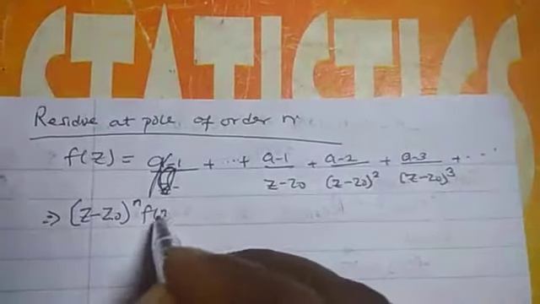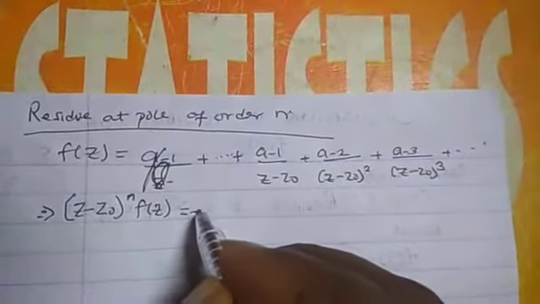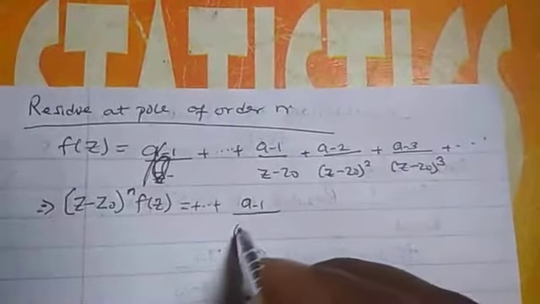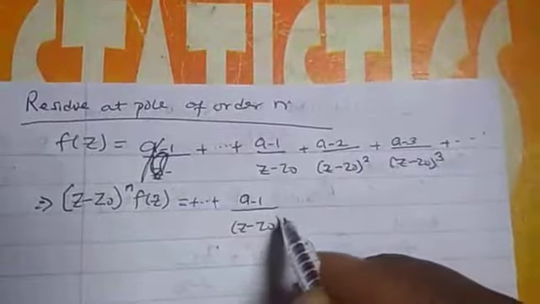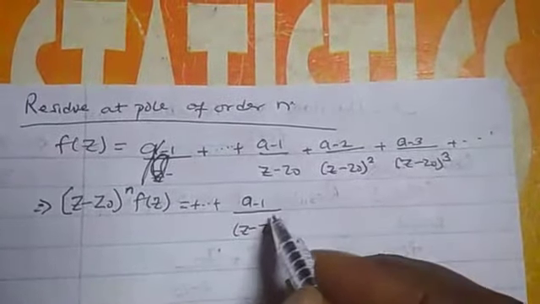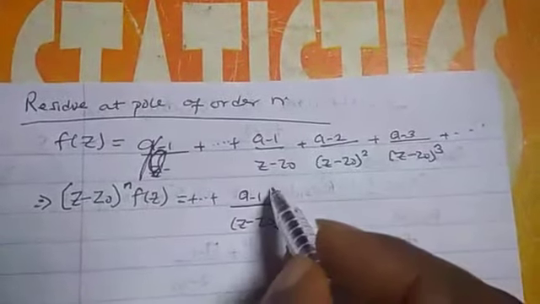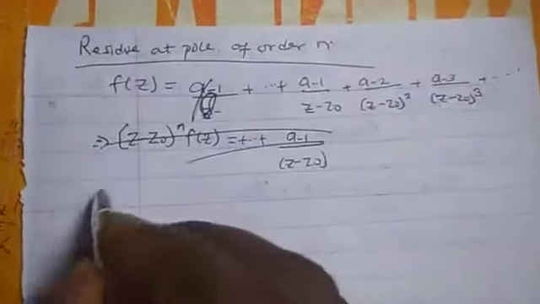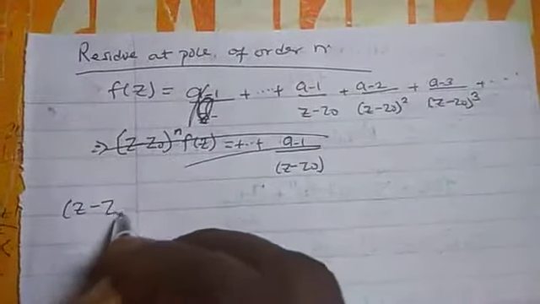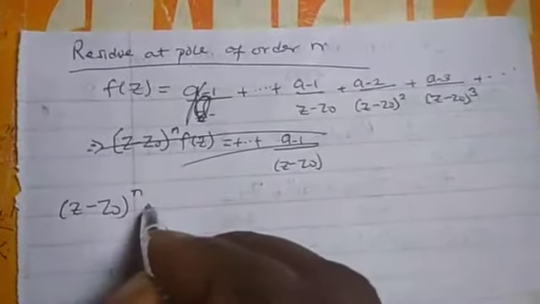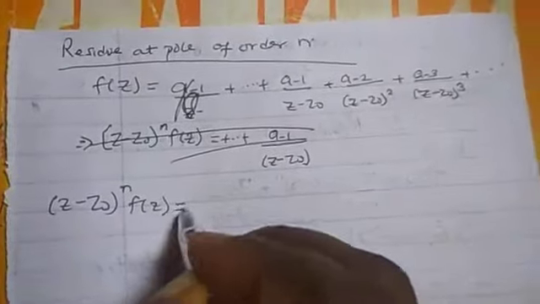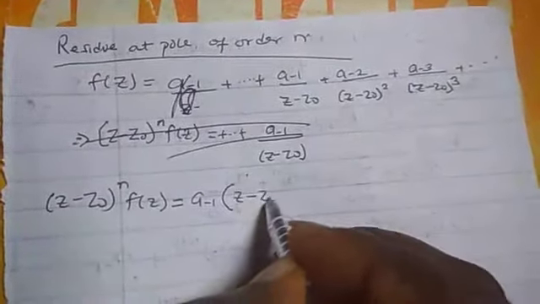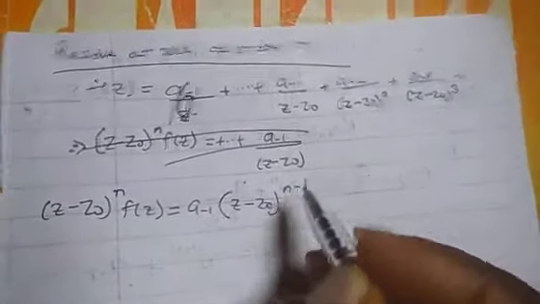Now we are multiplying both sides by this, so this should have been z minus z naught raised to power n, f of z is equal to, so this thing should have been a z minus z naught raised to power n minus 1.